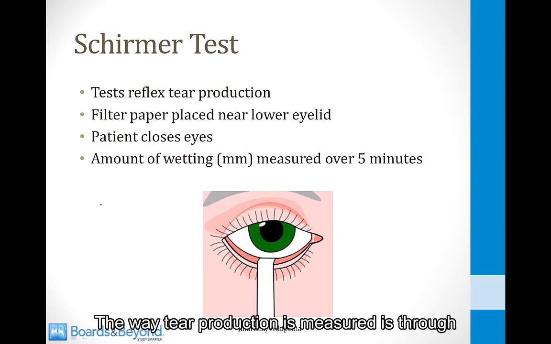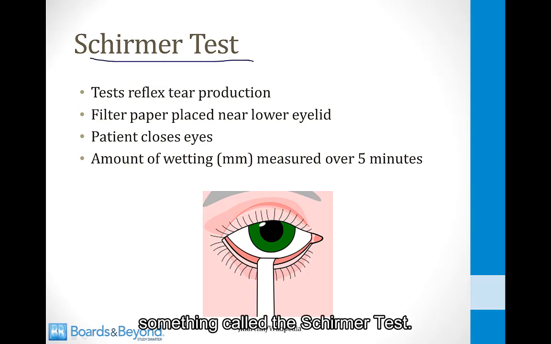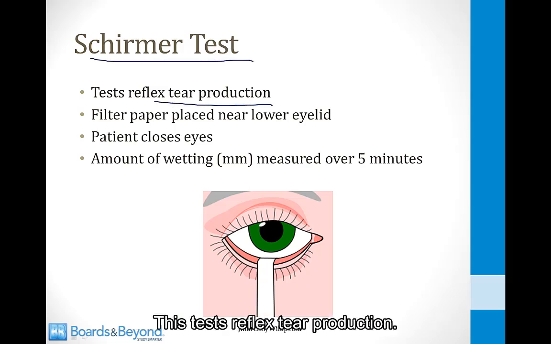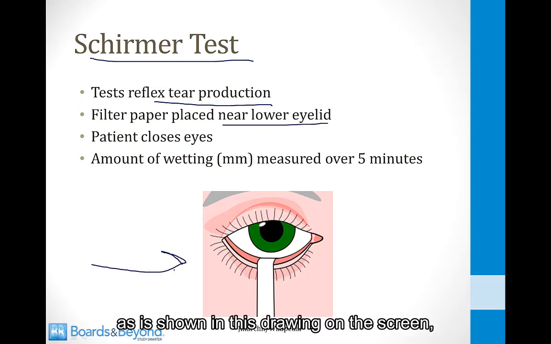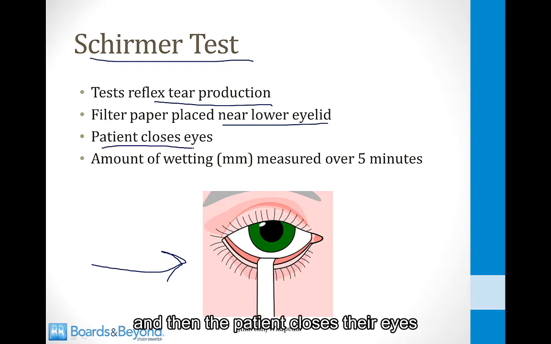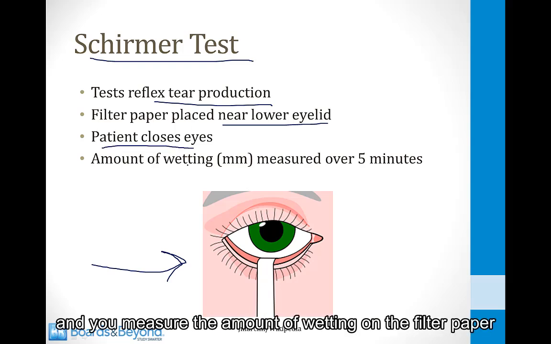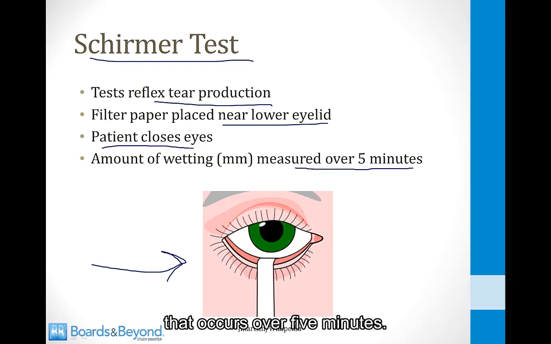To make the diagnosis of Sjogren syndrome, you can also measure tear and saliva production. The way tear production is measured is through something called the Schirmer test. This tests reflex tear production. Filter paper is placed near the lower eyelid of the patient, as I've shown in this drawing on the screen, and then the patient closes their eyes, and you measure the amount of wetting on the filter paper that occurs over 5 minutes.